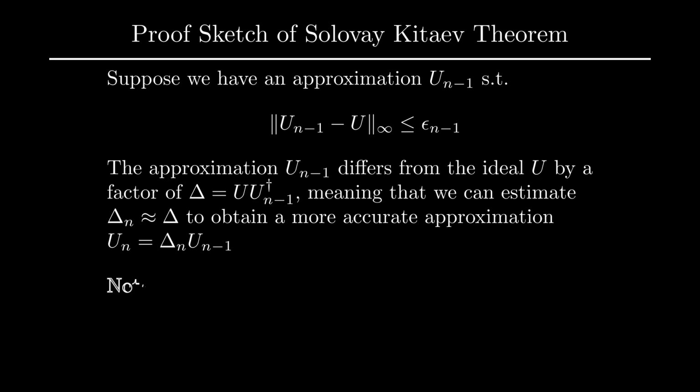Note here that because u_{n-1} is close to u, delta therefore only differs from identity by epsilon_{n-1}. In order to approximate delta, we essentially use the fact that the group commutators of operators close to identity can actually be estimated relatively easily.